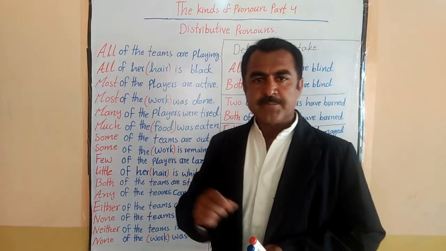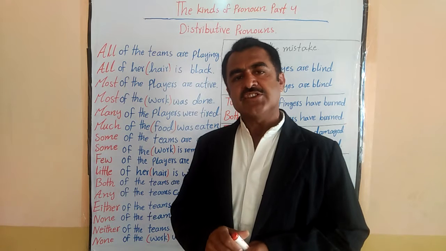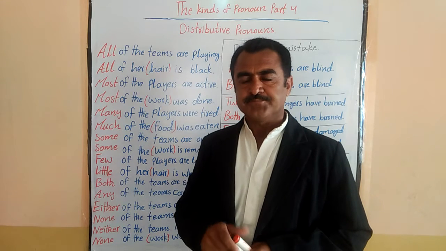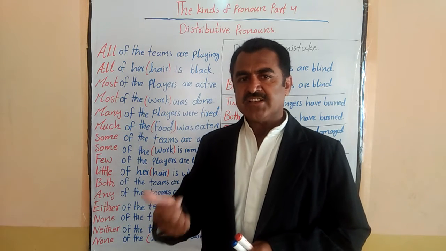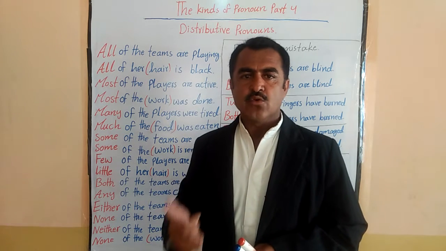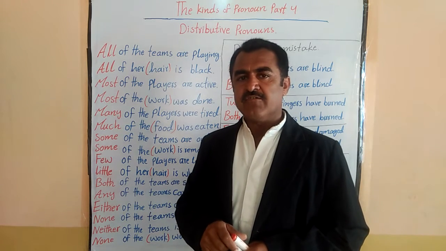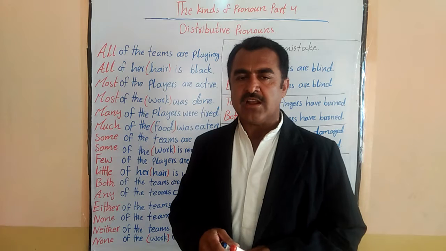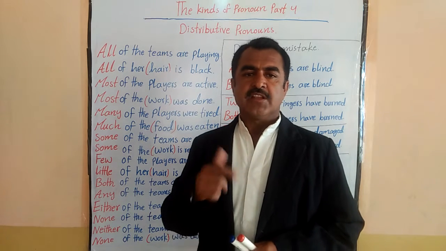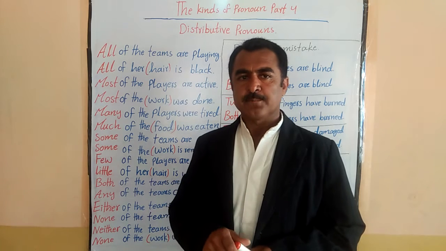Then you will know when the subject is singular, you have to use the singular verb, for example is, was, has. And when you see the subject is plural, then you have to use the plural verb like are, were, have.